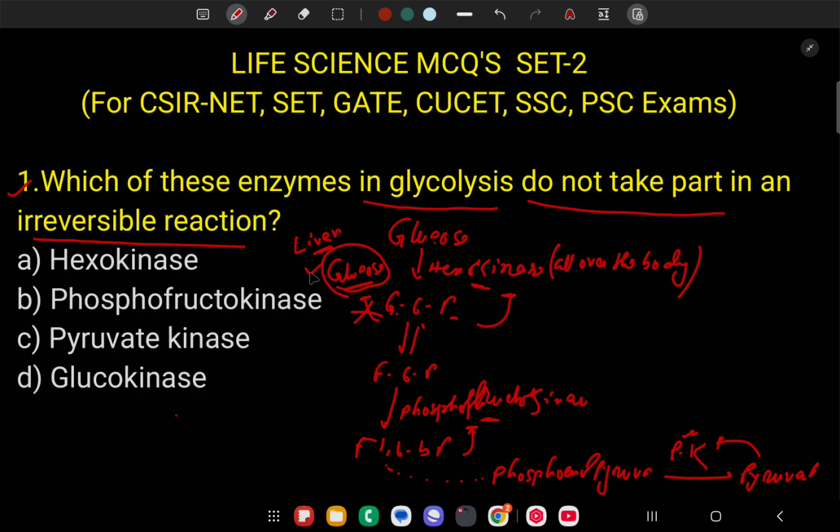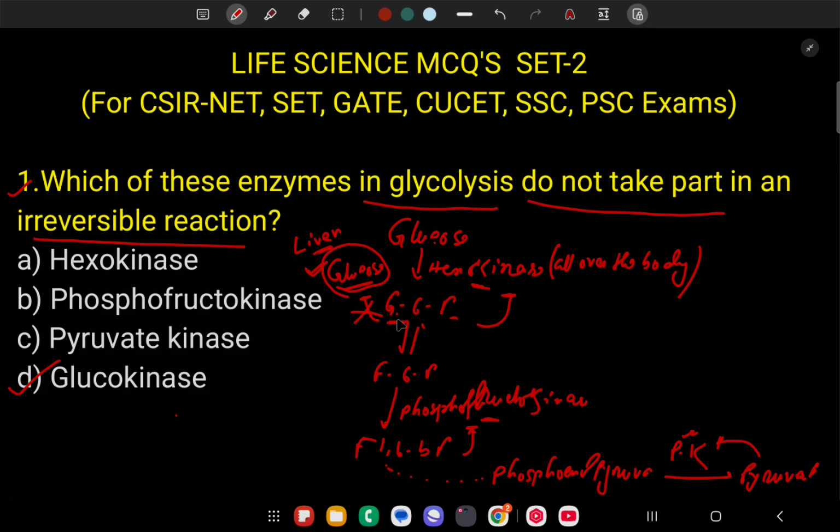by glucokinase. Clear? So glucokinase does not take part in irreversible reaction. It shows reversible reaction. The functions of hexokinase and glucokinase are the same, but hexokinase takes part in non-reversible reaction, while glucokinase takes part in reversible reaction, and is only found in liver tissue, but hexokinase is found in all tissues. Why does it take part in reversible reaction?